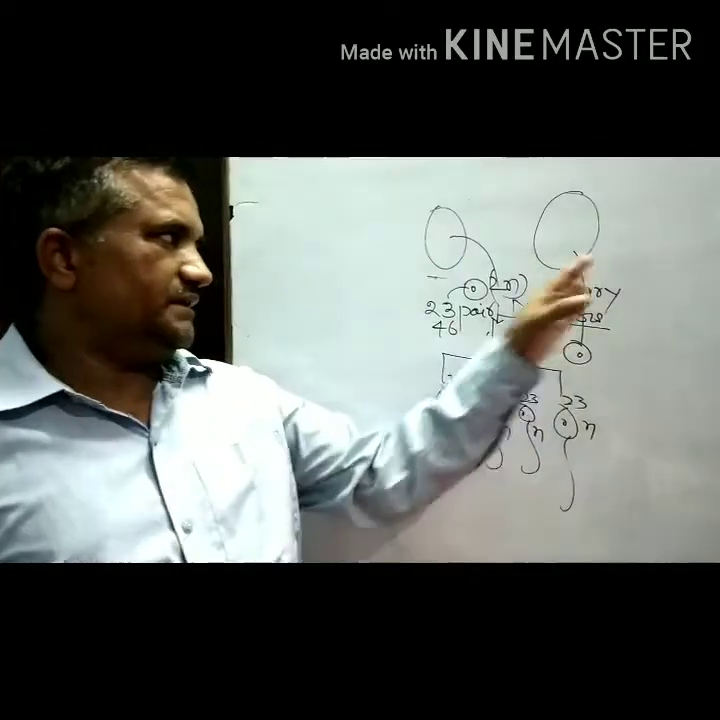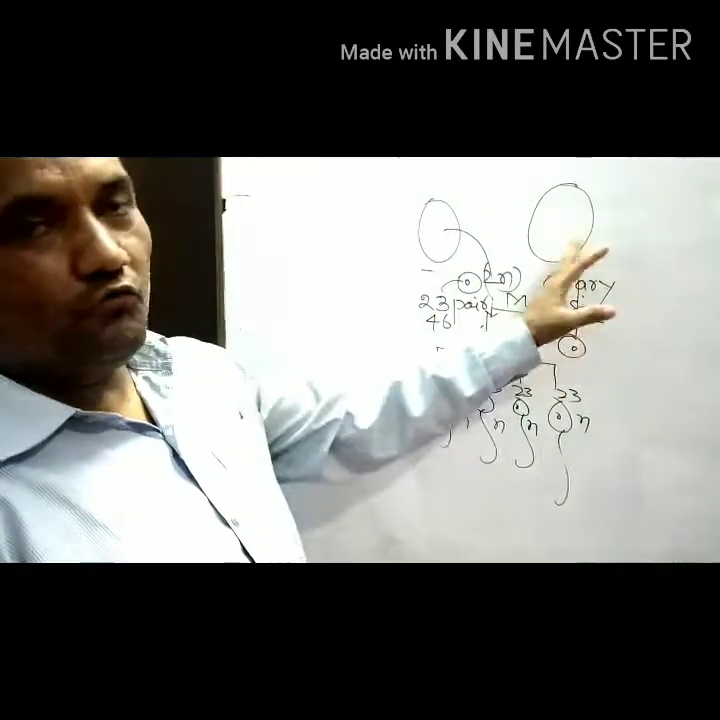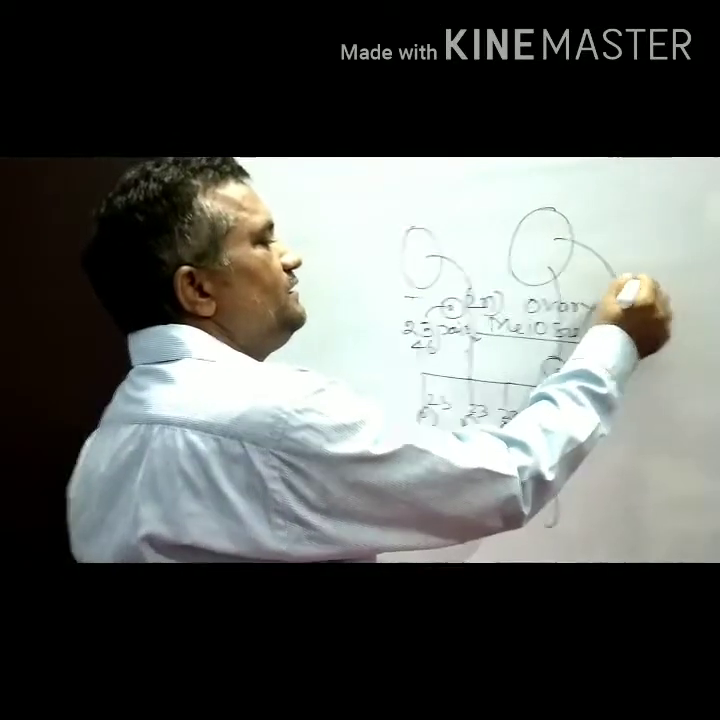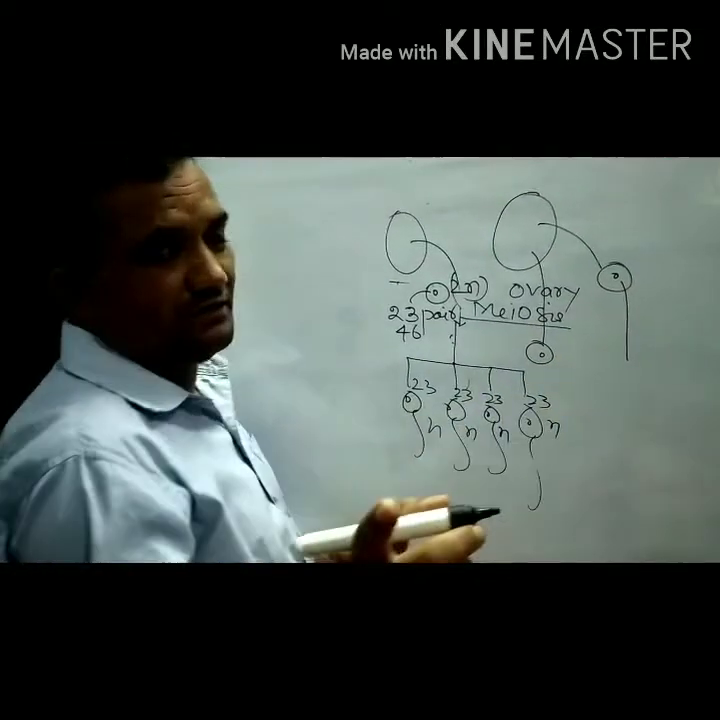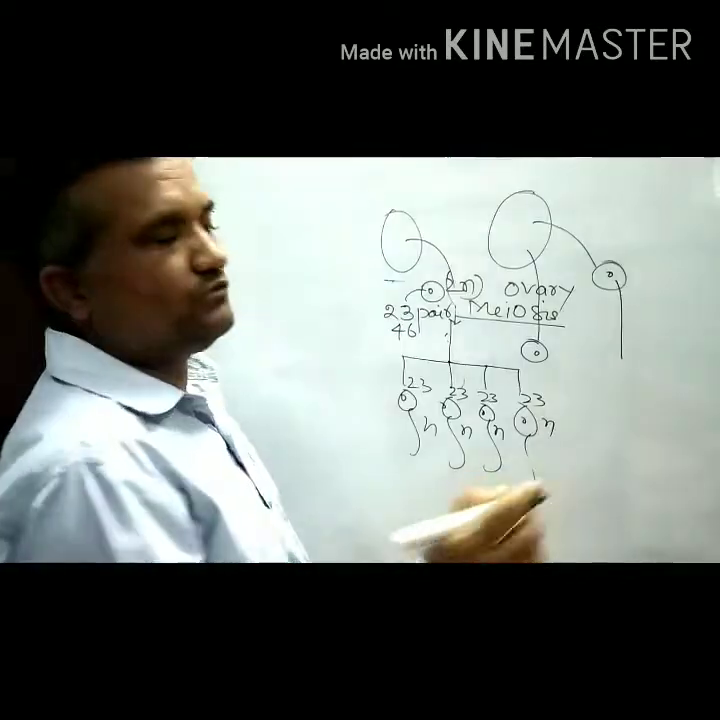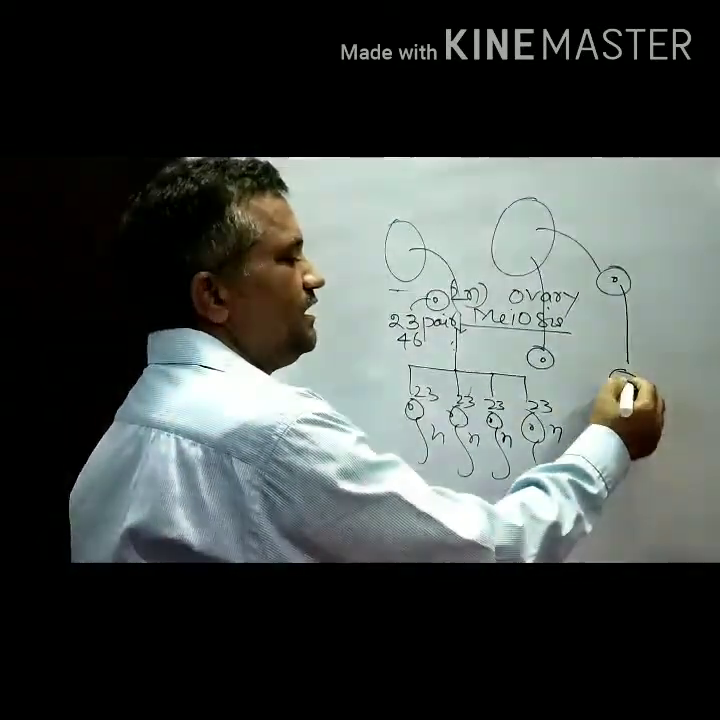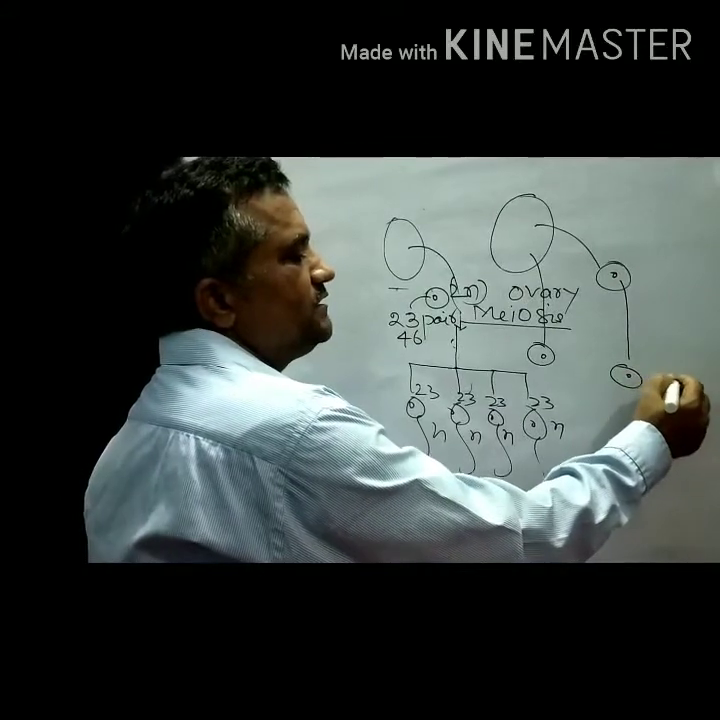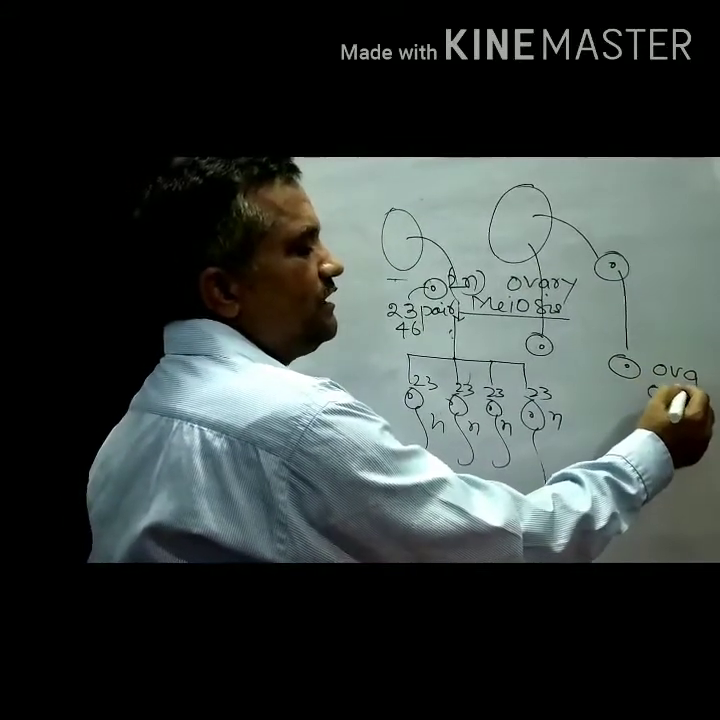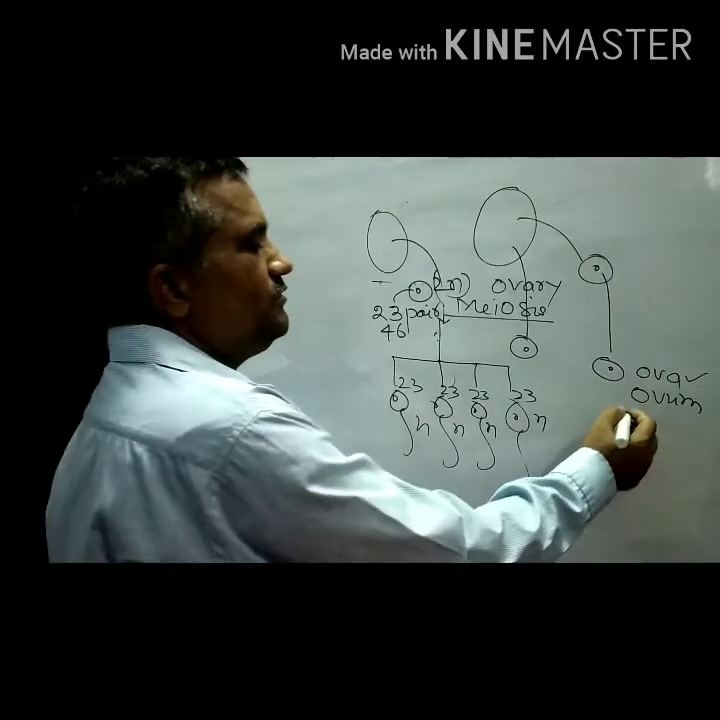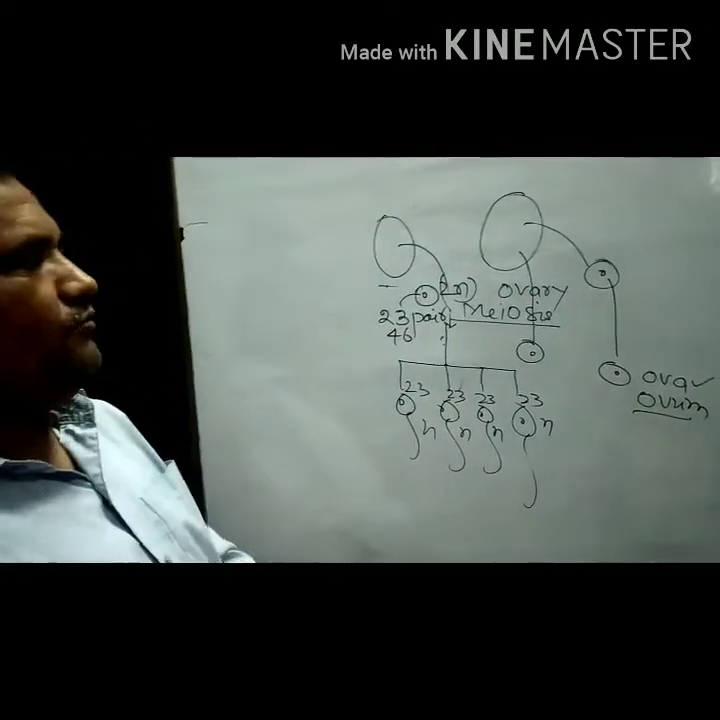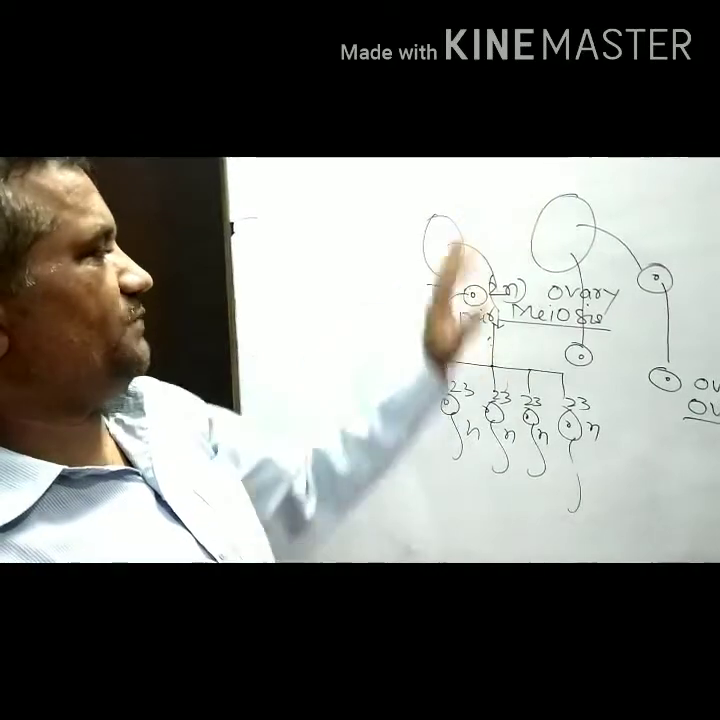That is haploid. Similarly, in the case of the female, the ovary has one specific cell. That cell undergoes meiosis, and that produces the haploid female gamete, that is known as what? Ova, or ovum. Ova is plural and ovum is what? Singular.